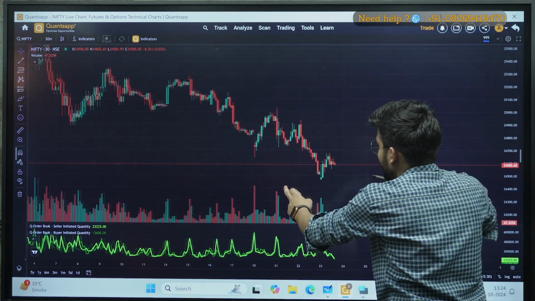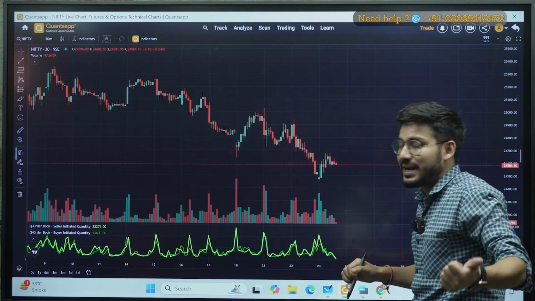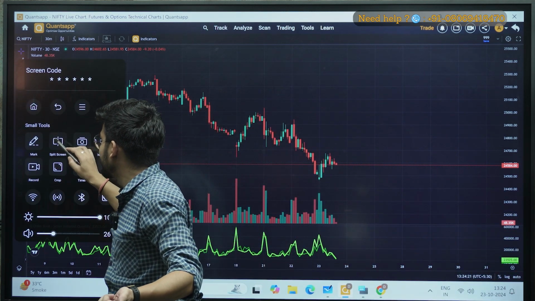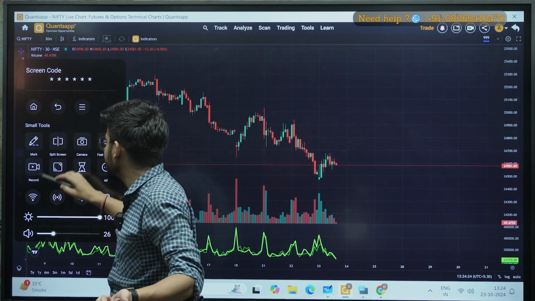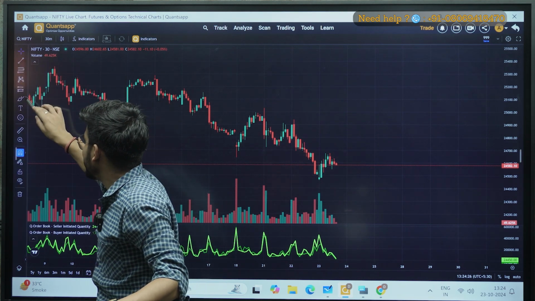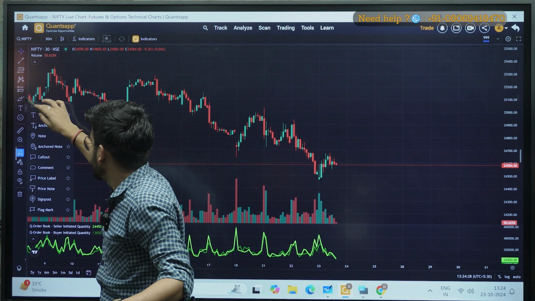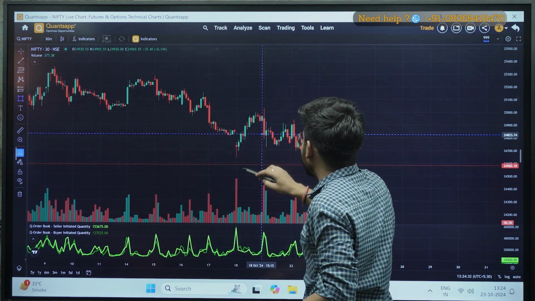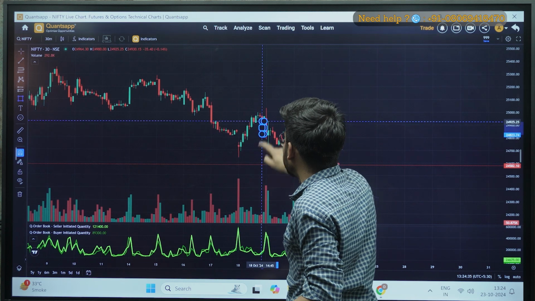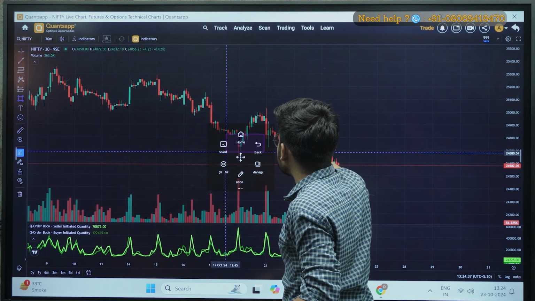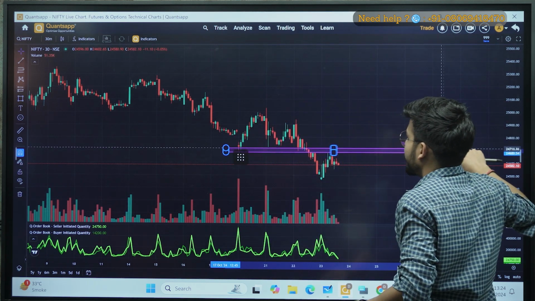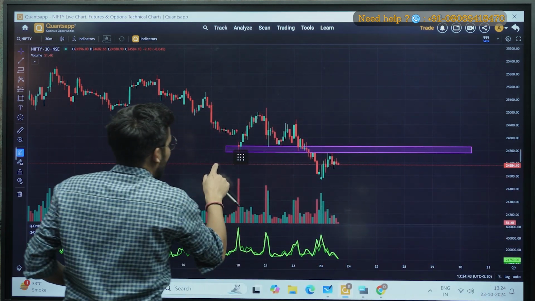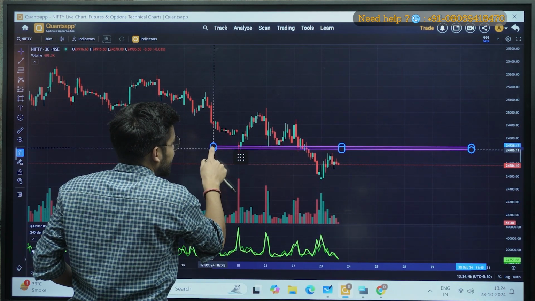And if I am going to buy this, what I will do first is make some key levels for me. So I can make some supply and demand zone, or you can say support zone or resistance zone as well. For that I will select a zone here, and I will mark the level in which my Nifty is getting rejected multiple times. So I can see this was the region from where my Nifty was getting rejected multiple times. So I can interpret it as my resistance zone.